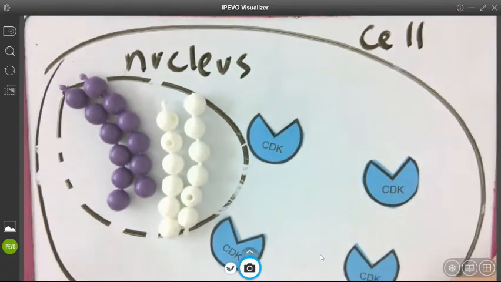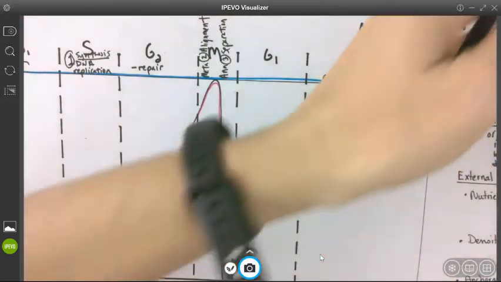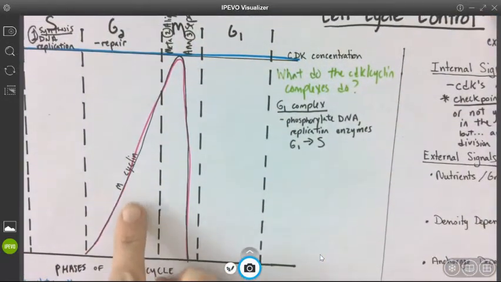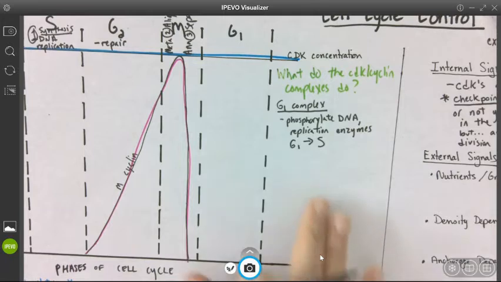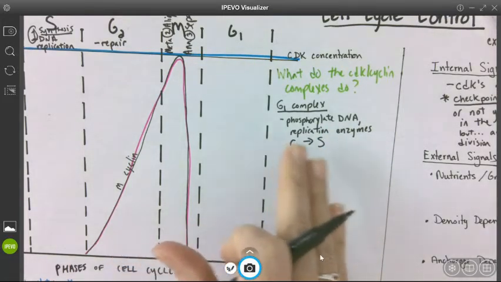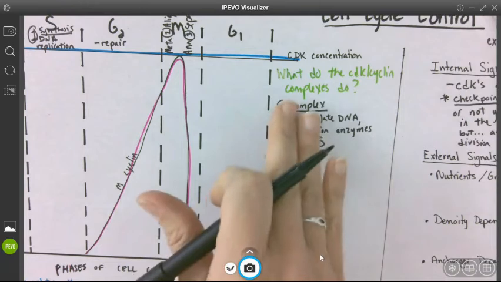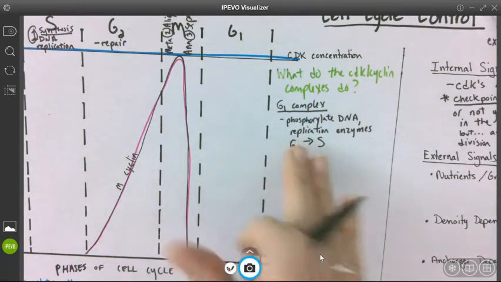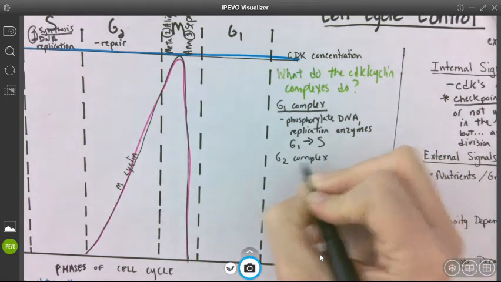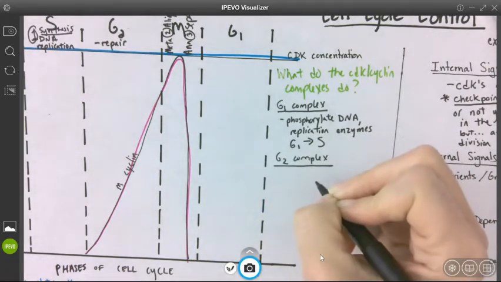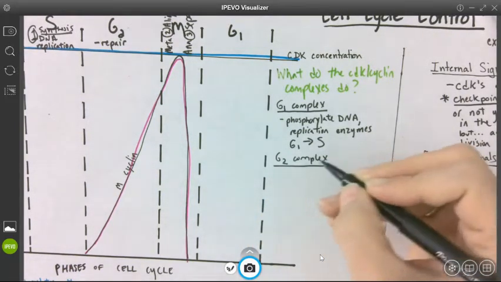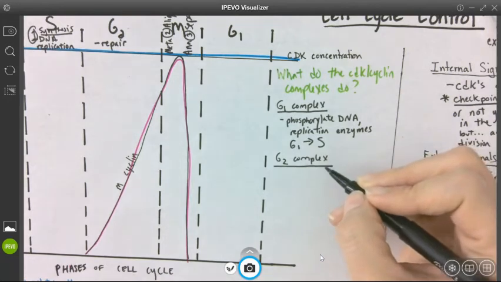Let's write that down, and we'll go back to the cyclin CDK complexes. I said G1 complex. As we go through G1 correctly, this builds up, allowing us to move from G1 into S. So the G2 complex, as our DNA is replicated and we proofread our DNA correctly, the G2 complex builds up, okay?